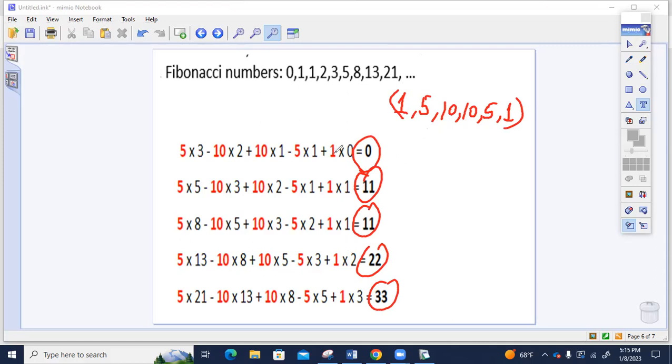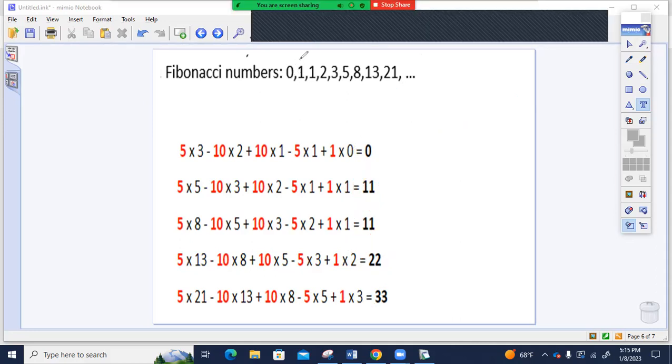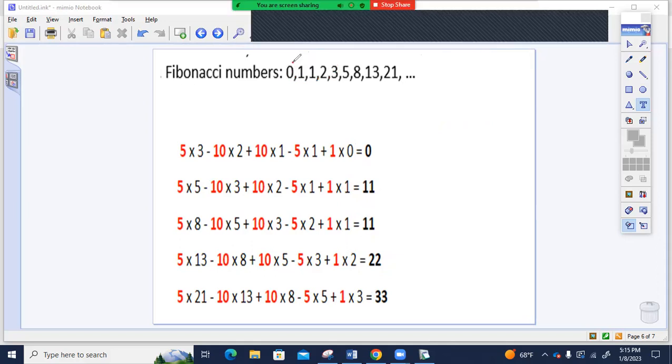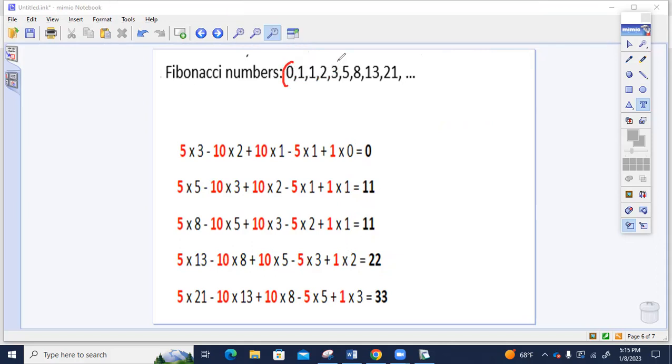This time, we take every 5 consecutive terms of Fibonacci numbers. So I'm taking these numbers 0, 1, 1, 2, 3. And then multiply these numbers by 1, 5, 10, 10, 5, 1. And then the resulting number, the first one would be 0.